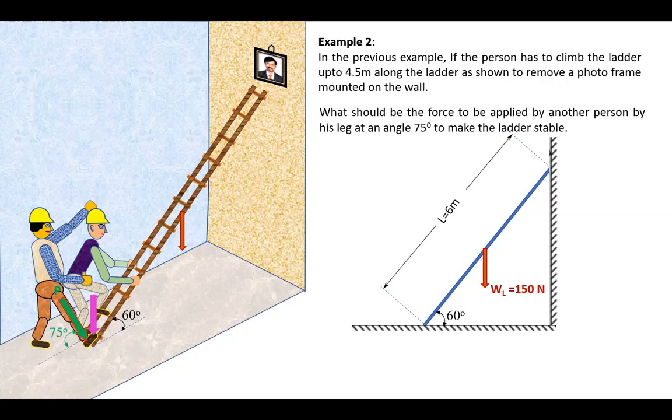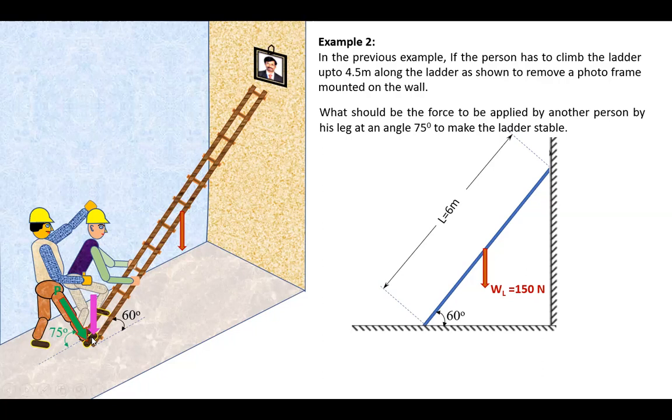Here, in the previous problem, we had seen that a person can climb only up to x is equal to 3.31 along the ladder. After that, the ladder will slip and he cannot climb up beyond that point. As an alternative, there can be several things. The first thing is a person can support over here like this by his leg.